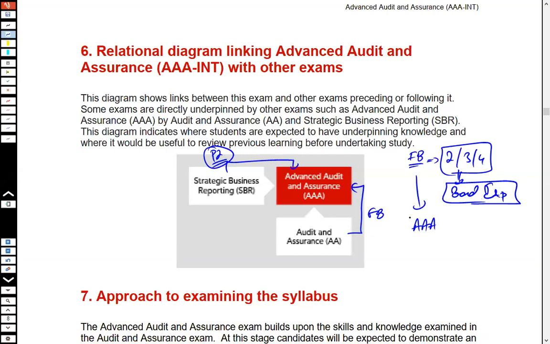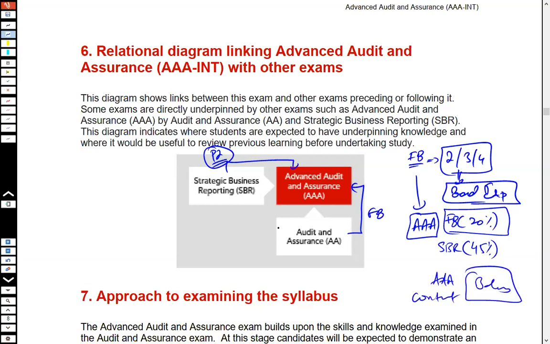So for those of you who unfortunately did not have a good experience with F8, let me guide you a bit. With respect to the F8, there is only approximately 20% of what is expected at the AAA level. The SBR, which is the reporting paper, is expected to be around 40-45%. And then the AAA content is going to be the balancing figure. So if you were not good at F8, you don't have to worry.